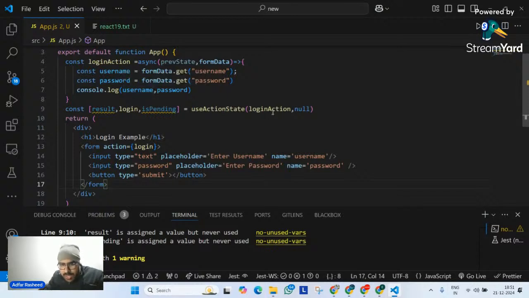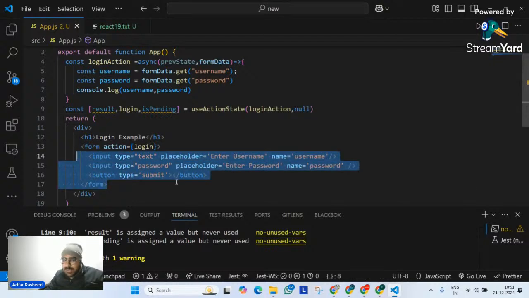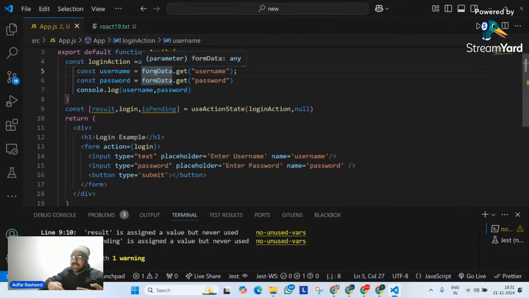So when this login action was created, at that point of time, we are calling the form when we click on the submit button, right? When we click on this login, this form data gets created. It's an object and API that gets created around the form. So don't think of it as any new React feature. It's not any new React feature. Am I clear?